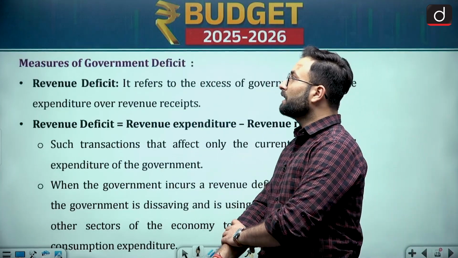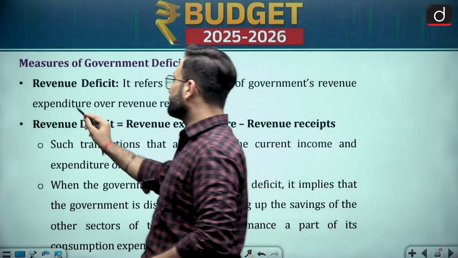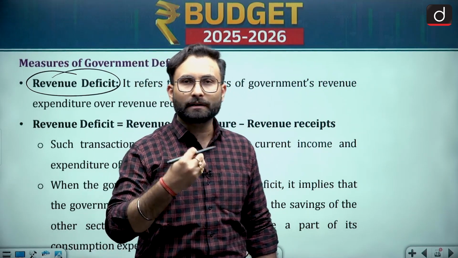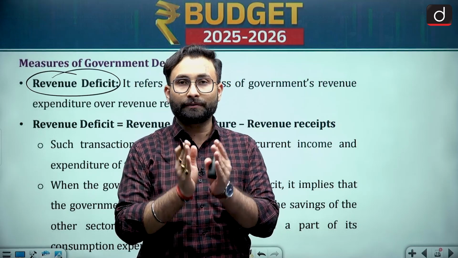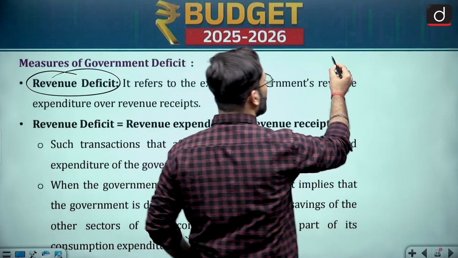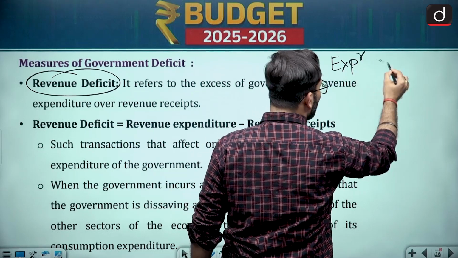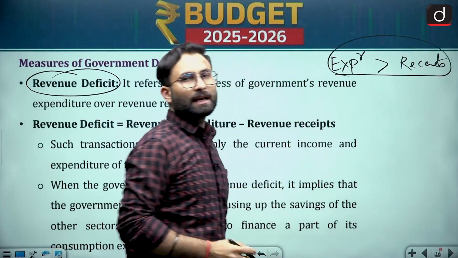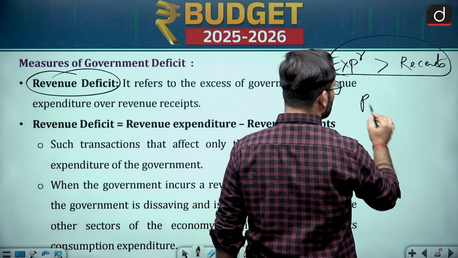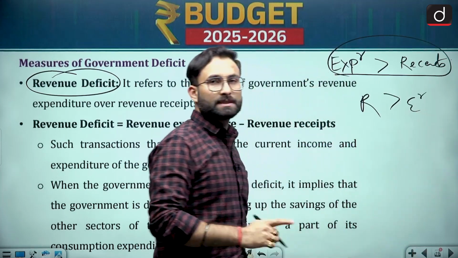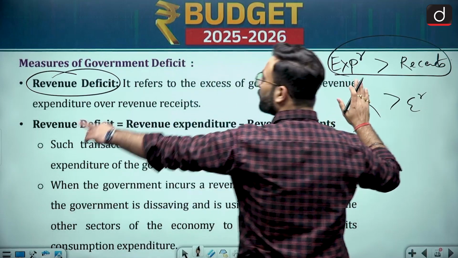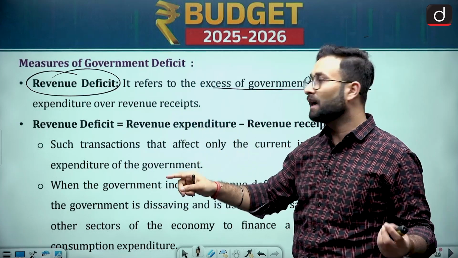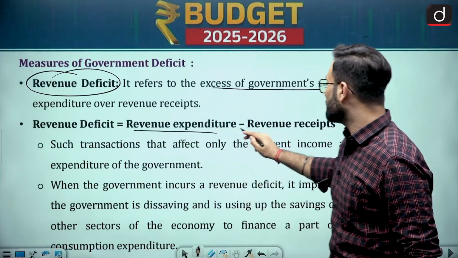Coming to the next one, measures of the government deficits. Now revenue deficit. Revenue deficit means that whatever revenue expenditure is there, and whatever revenue receipts are there, whatever difference is there, that is basically your deficit. Whenever you have expenditure which is more than the receipts, you will say that we are having a deficit. If your receipts are more than the expenditure, in that case you will say that we are having a surplus. Right now we are talking about the revenue deficit. So basically it refers to the excess of the government's revenue expenditure over the revenue receipts. So the formula is revenue expenditure minus revenue receipts.